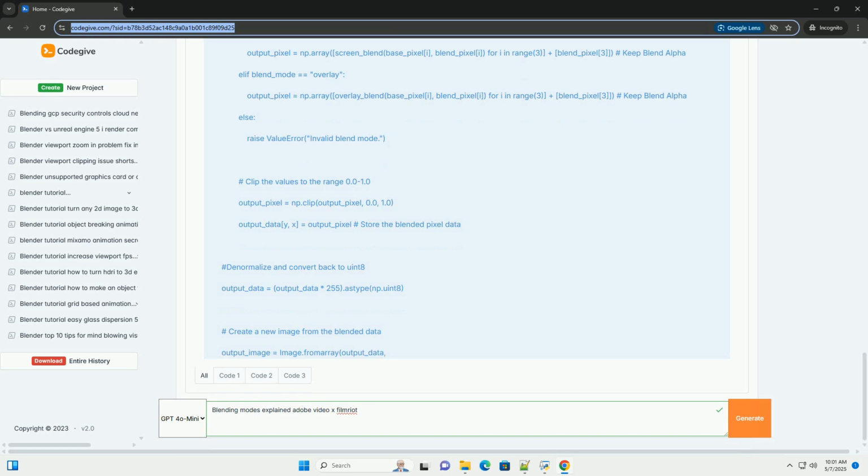Creating light leaks and flares. Film Riot frequently demonstrates how to create realistic-looking light leaks and lens flares using stock footage, textures, or generated elements like fractal noise, and applying blending modes like screen, add, or overlay. They will often use multiple layers and blending modes to achieve a complex, layered effect. The key is to start with a bright, high contrast element and then use the blending mode to integrate it seamlessly into the scene.